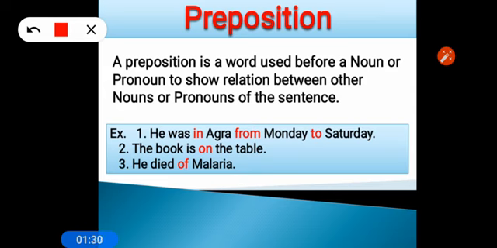Second example, you can see, the book is on the table. On is showing the relation between book and table, both are nouns. He died of malaria. So malaria is the noun and he is a pronoun, and between these, of is showing the relation. So in this way, preposition is a word which is used to show the relation of a noun or pronoun with other nouns and pronouns of the sentence.